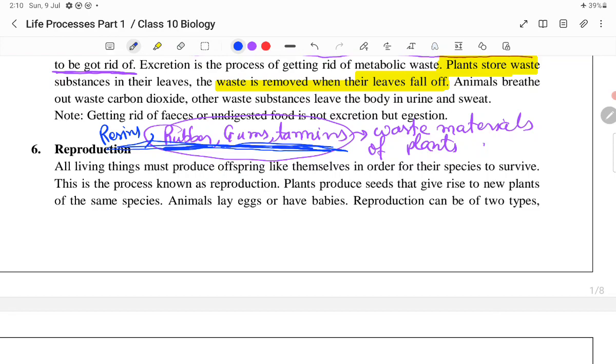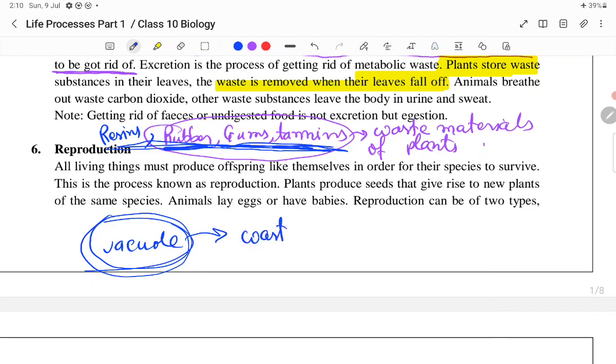Moreover, in the vacuole of the plants, various vacuoles also have to get rid of various waste materials from the plant body.